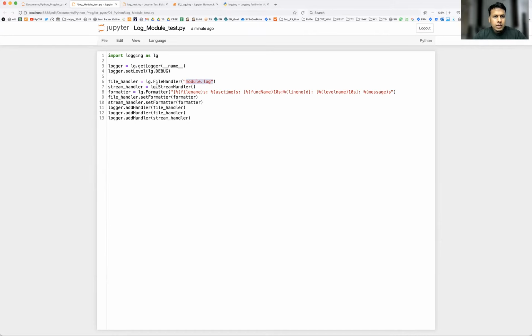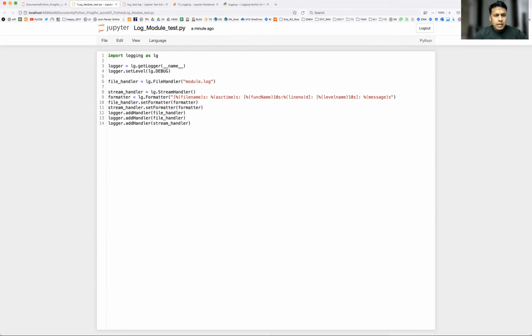So under LG, we have another function called file handler. Using this function, you can create the file name whichever you want. After that, we have something called stream handler. This stream handler is required to log into the console. In case you want it not just in the log file, but at the same time you would like to see it in the console also, then a stream handler is required.